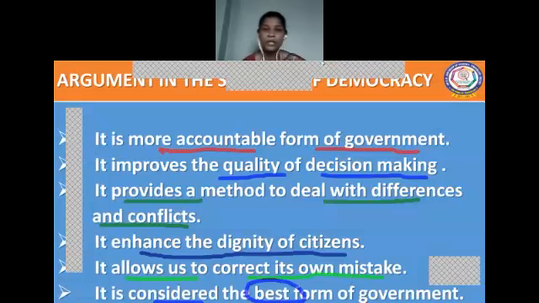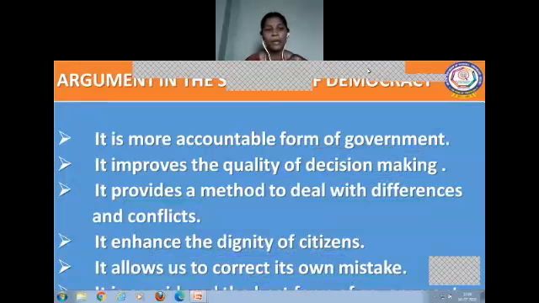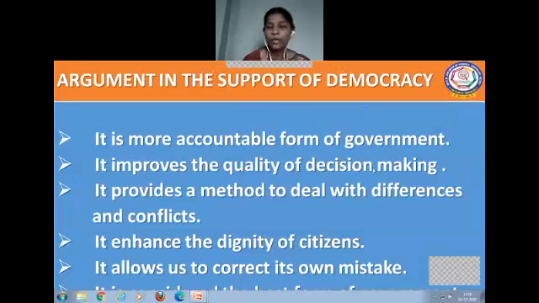So listen here, children, today we have learnt about the arguments in favor of democracy. That is, democracy is more accountable, it improves the quality of decision making, and it provides methods to deal with the differences and conflicts. In democracy, no one is a permanent loser and no one is a permanent winner.